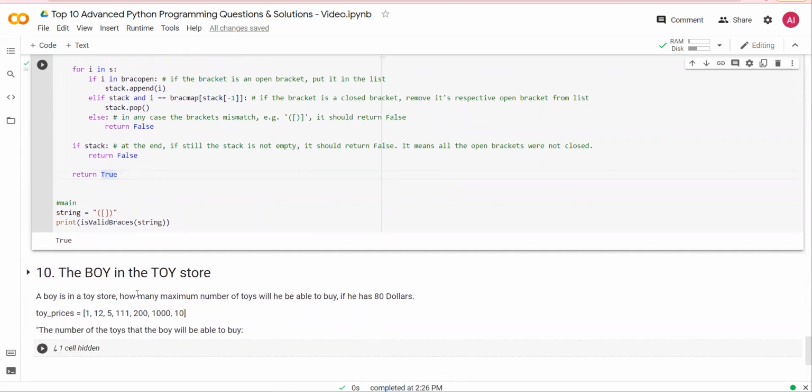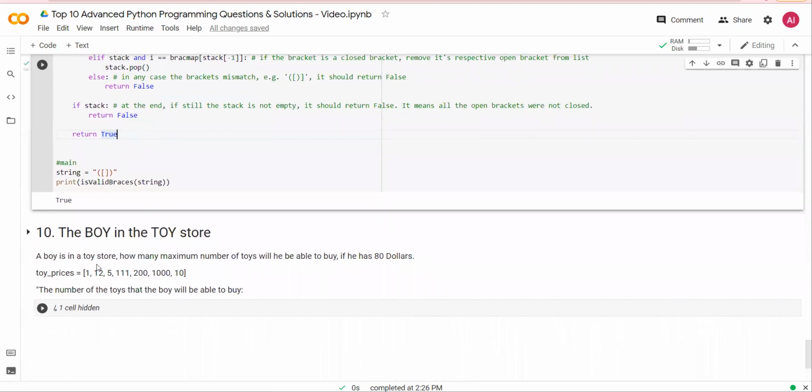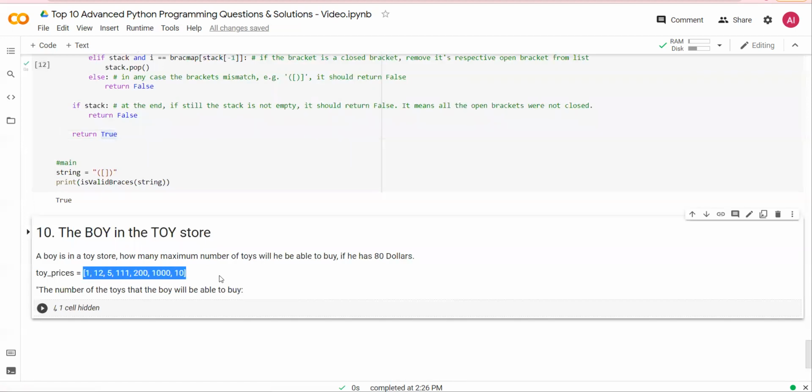Next question. Question number 10. The boy in the toy store. A boy is in a toy store and you need to find out the maximum number of toys he will be able to buy if he has $80. These are the toys list with prices. So this is the list of prices for all the toys in the toy store. Please note that you have to find the maximum number of toys that this boy will be able to buy. Pause the video and think of the solution.